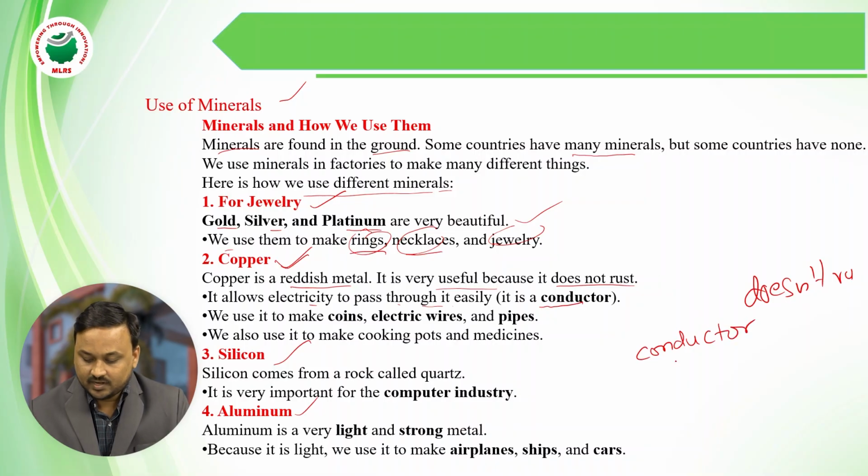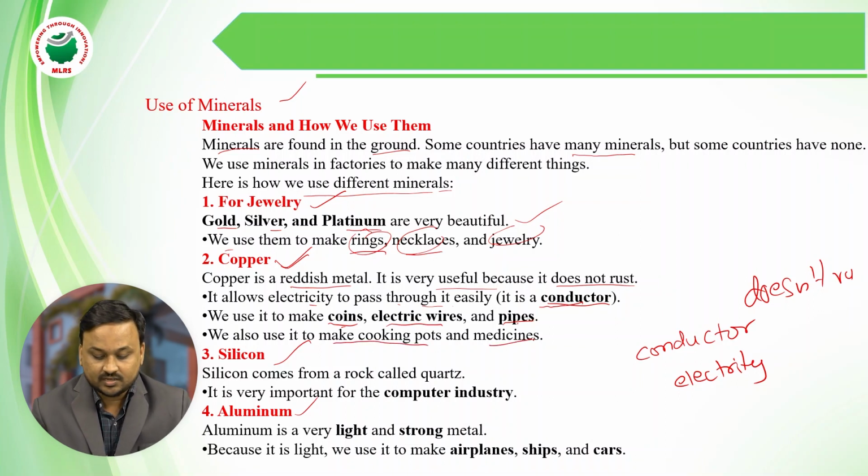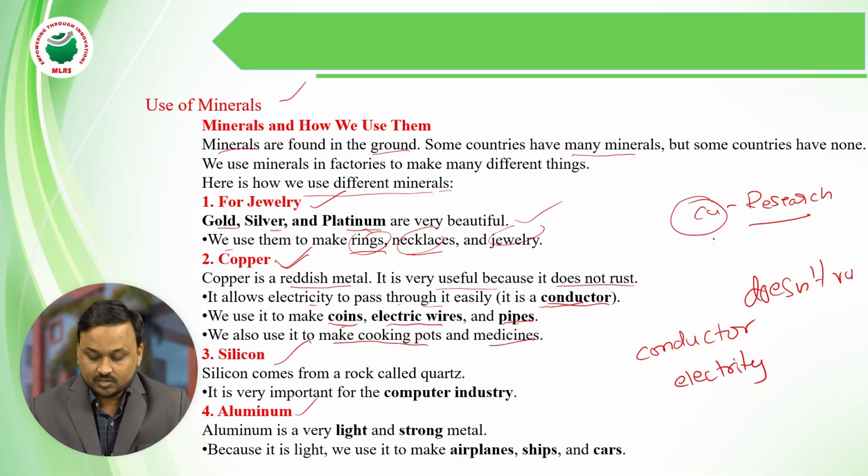It passes electricity, that's why we call it a conductor. We use it to make coins, electric wires, pipes, cooking pots, and medicine. It is also used for research purposes. It is friendly and very cheap, so that's why we use copper.